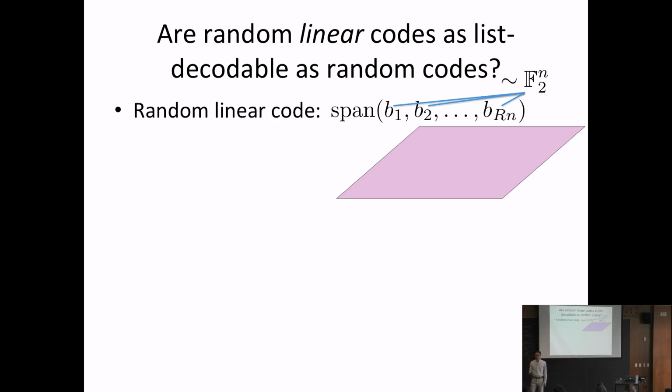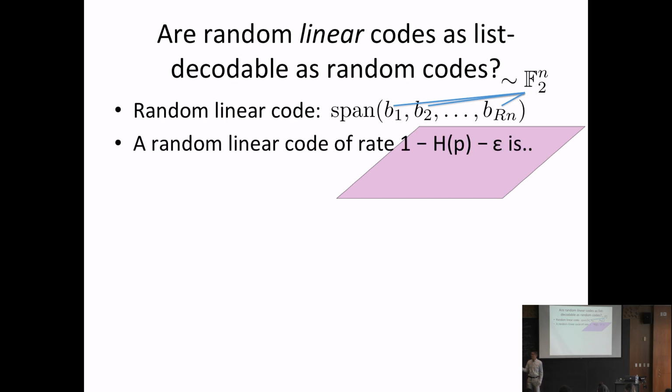Okay, so what is a random linear code? I swept that under the rug earlier, but we're going to think of it as the span of independent random vectors. Span means you take every possible linear combination of them. You can check that if you have this many vectors, then the rate is R, what we want it to be. There's a technicality: you choose these basis vectors independently at random, and there's the question of what happens if there are linear dependencies among them. But that turns out to happen with exponentially small probability, so we just pretend it doesn't happen. It has a negligible effect.